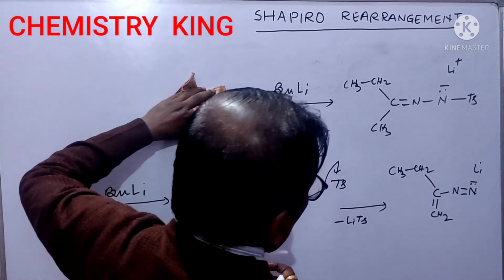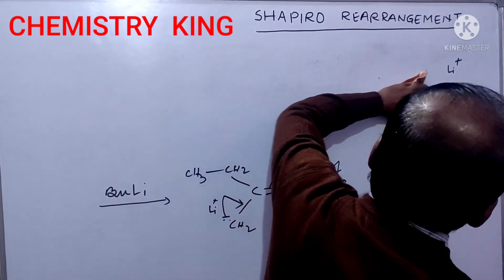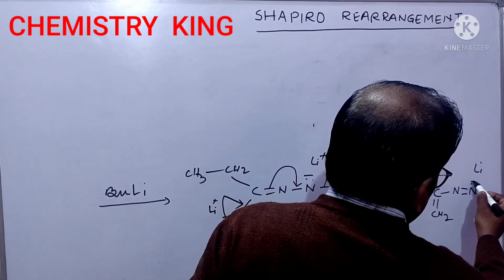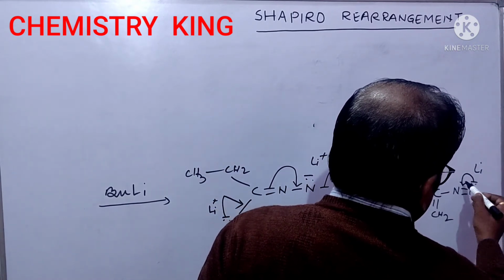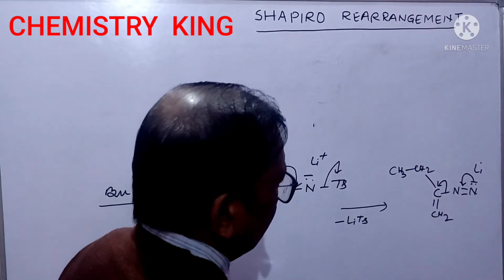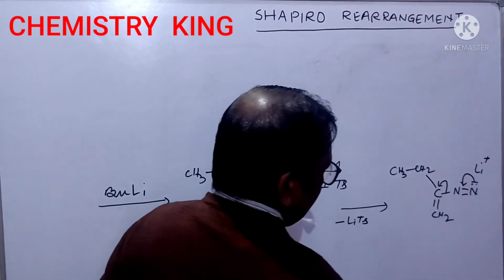Now here, this negative charge will shift in this fashion, and this bond will shift in this fashion. Then this nitrogen gas, it is a lithium plus.